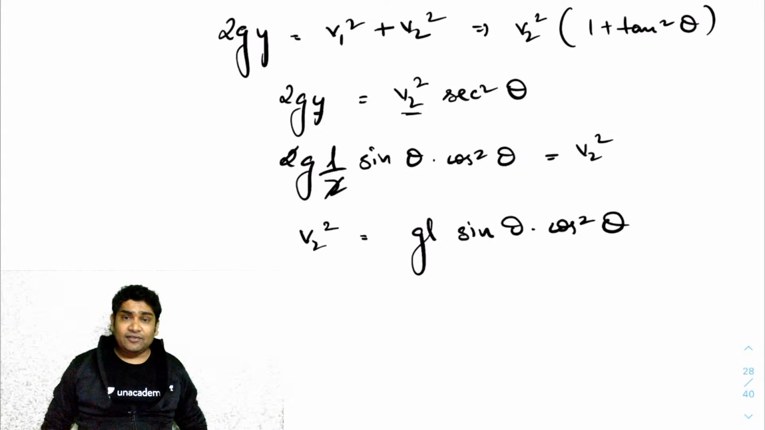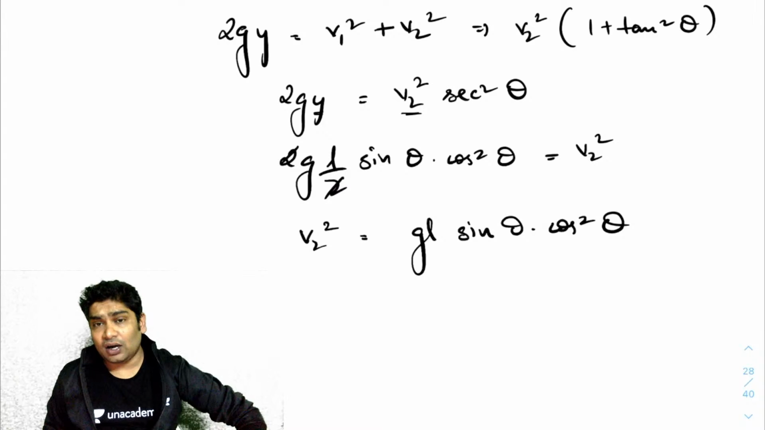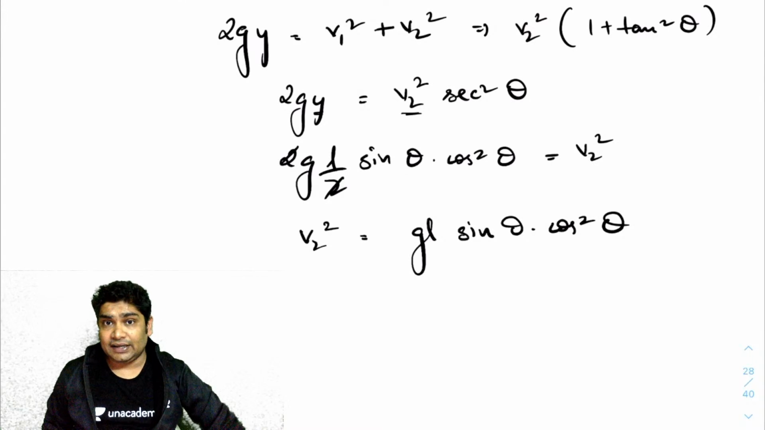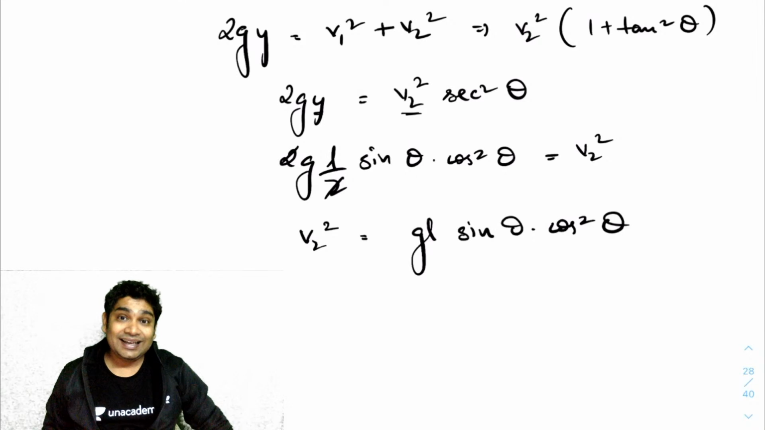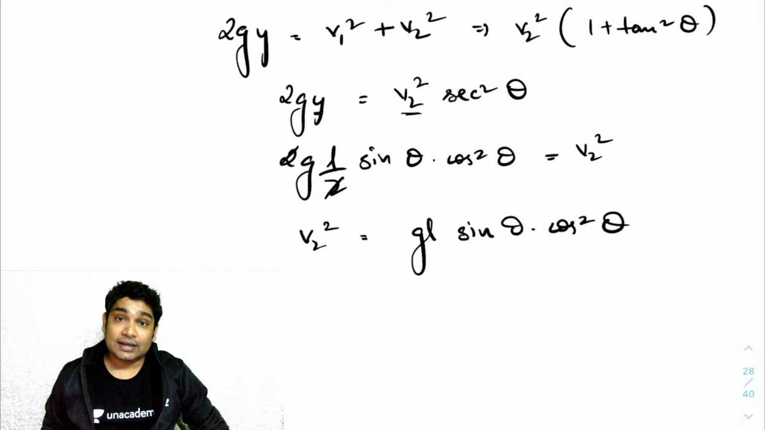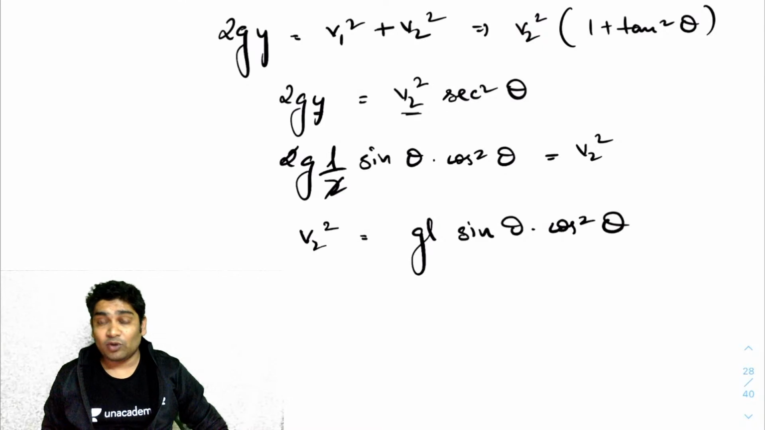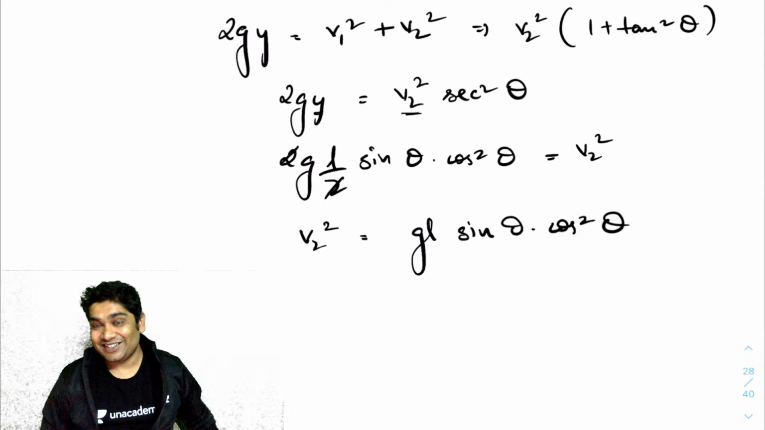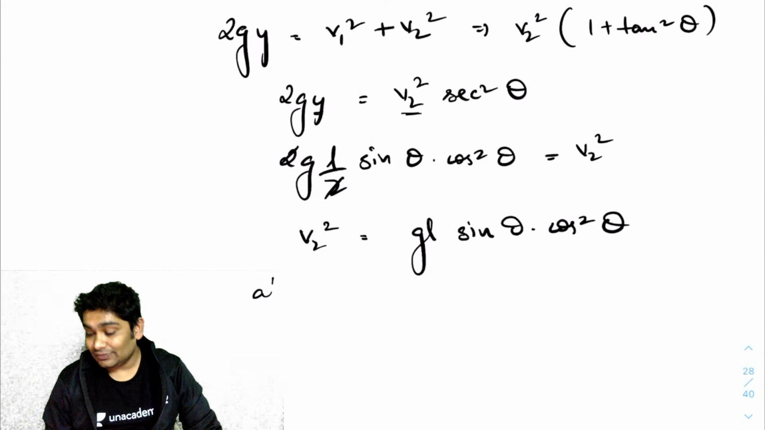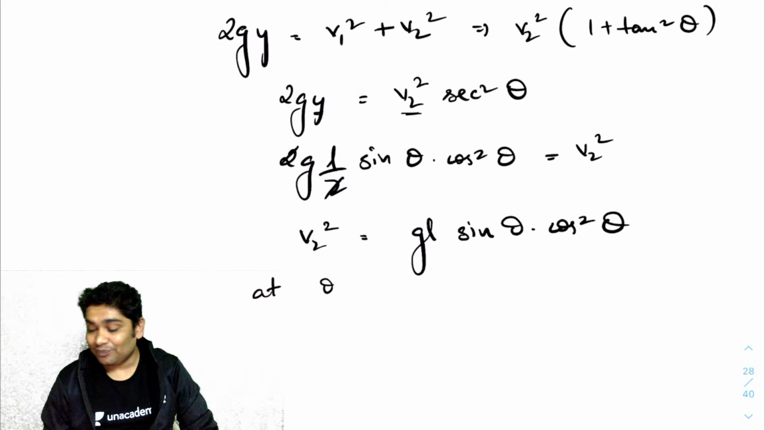Is that an increasing function or a decreasing function, or how does it vary? Let's think about sine theta first of all. Sine theta is an increasing function. Cos theta is a decreasing function, so cos square would be a decreasing function. How about the product? We'll need to check. Let's imagine that at theta equals 0, you will realize v2 is 0.